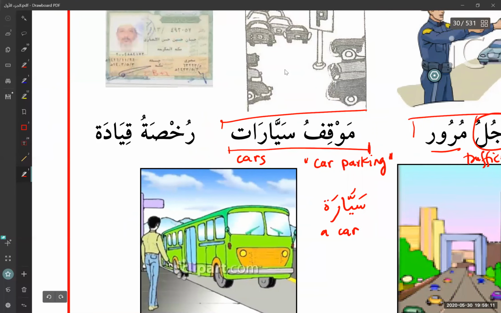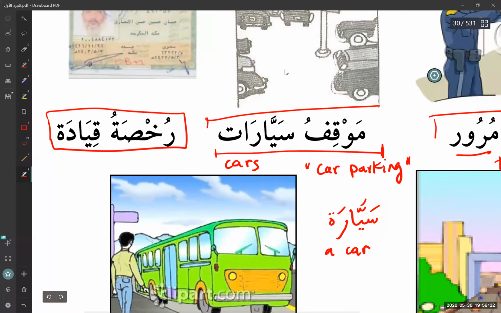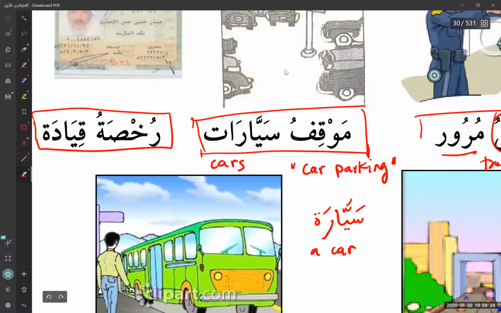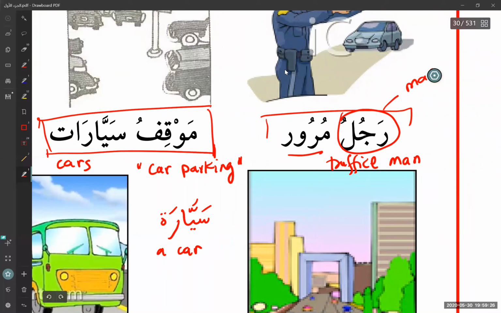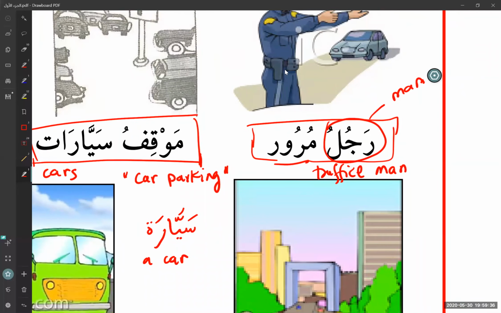And then we have rukhsatu qiyada. Rukhsatu qiyada. Again, we have two words that give you one full meaning. Both of them are combined, like compound words. The two words have their individual meanings, but when you combine them, they give you another meaning. Okay, so just like we have rajul means man, murur is traffic. When you combine rajul and murur, it means traffic man.